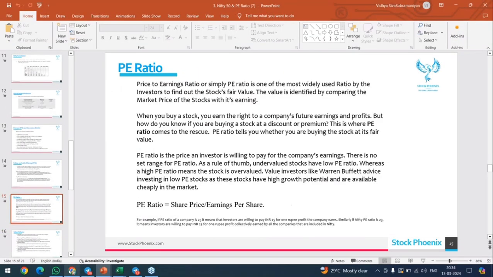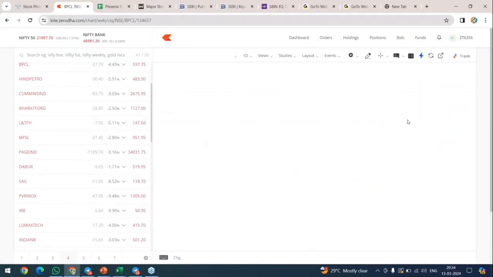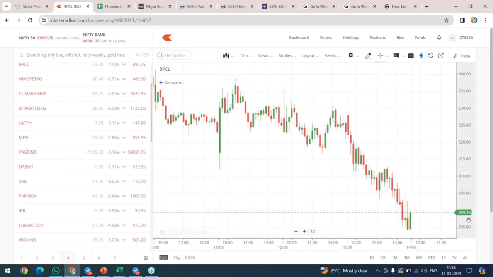Price is nothing else, like you can see here. BPCL, what is the current market price? 599.35. This is price. It keeps changing. But earnings will not keep changing just like that. Quarterly results will be announced, right? So every quarter only, earnings will be updated.